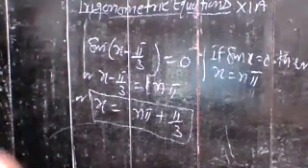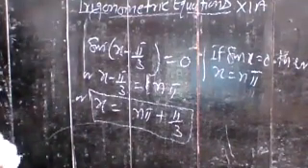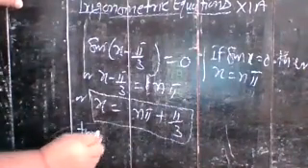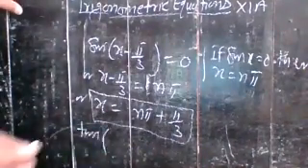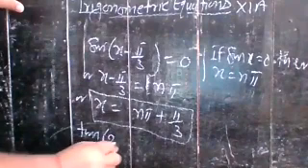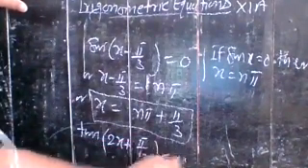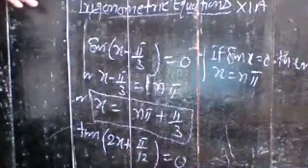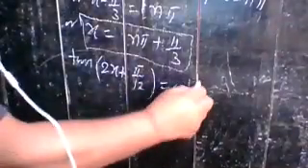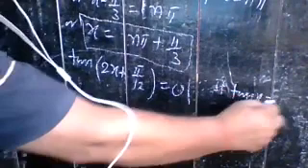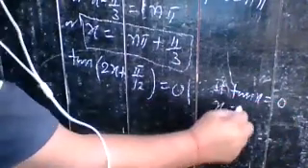In the same way, tan of 2x plus pi by 12 is equal to 0. Applying the same formula: if tan x is equal to 0, then x is equal to n pi.